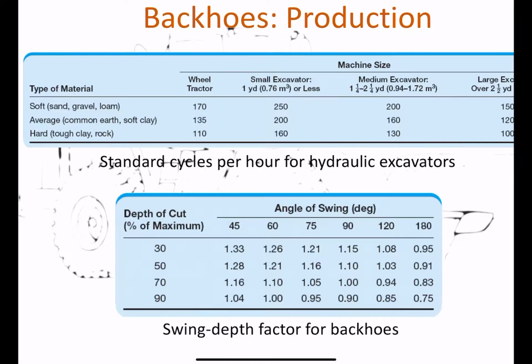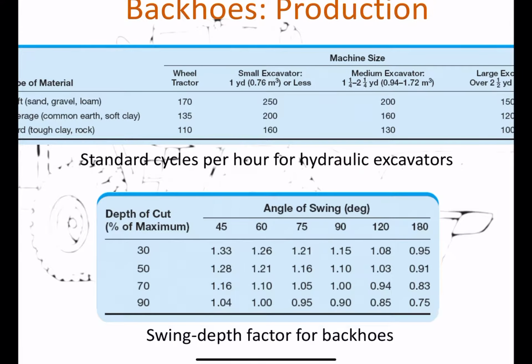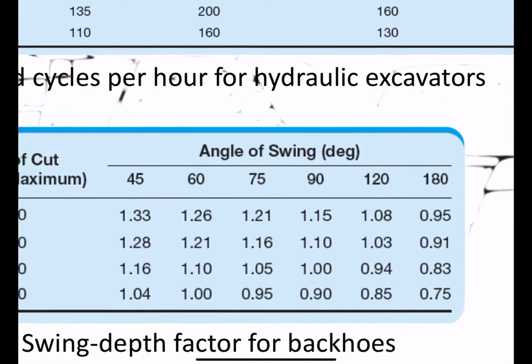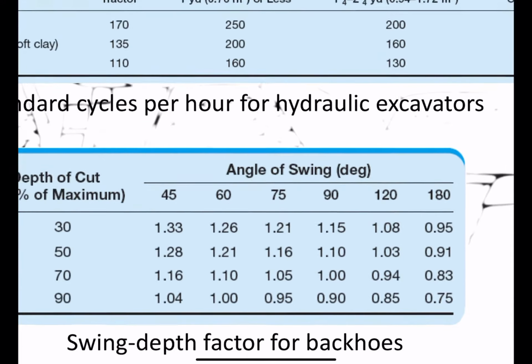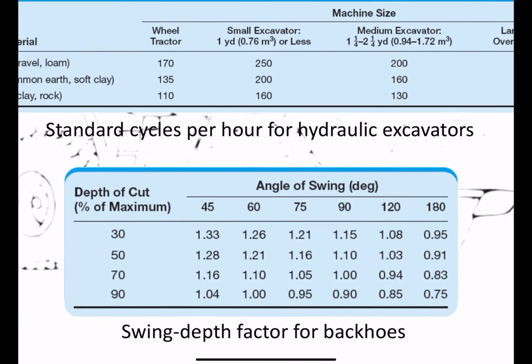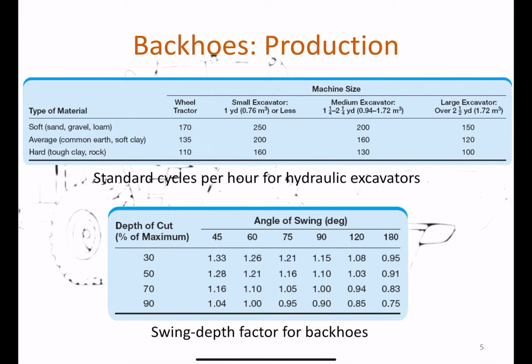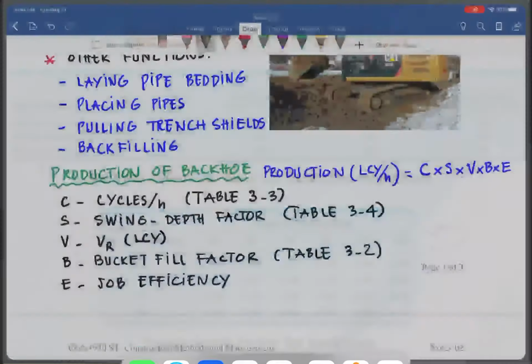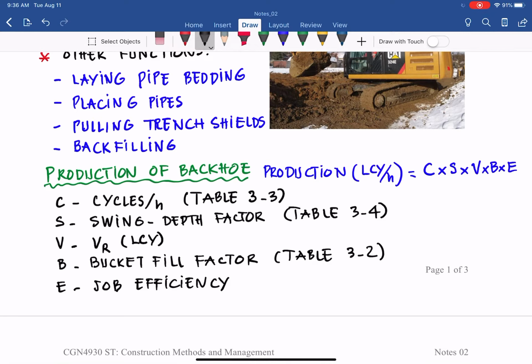As you can see, for example here, if the actual depth of cut is only 50% of the maximum cut that the equipment can make, and we swing like 90 degrees, then the swing depth factor is about 1.1. So that's what we have for the S. And with that, we can go ahead and find the production of the backhoe in the next video, with the application in problem 1.